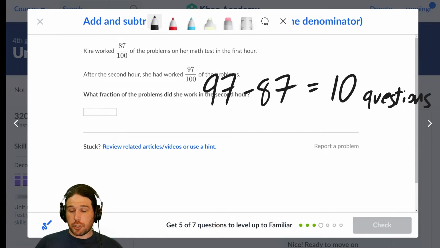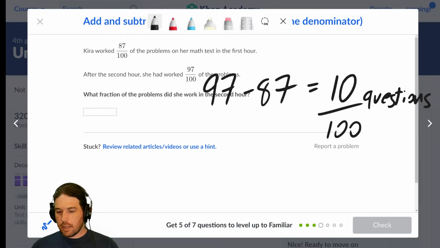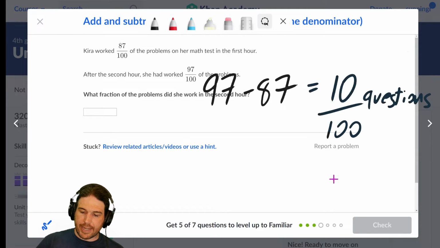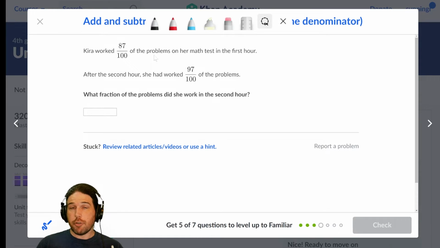But each question is 1/100th of the test. So she has done 10/100ths of the questions in that second hour, which does indeed reduce down to 1/10, but we're not quite there yet either.